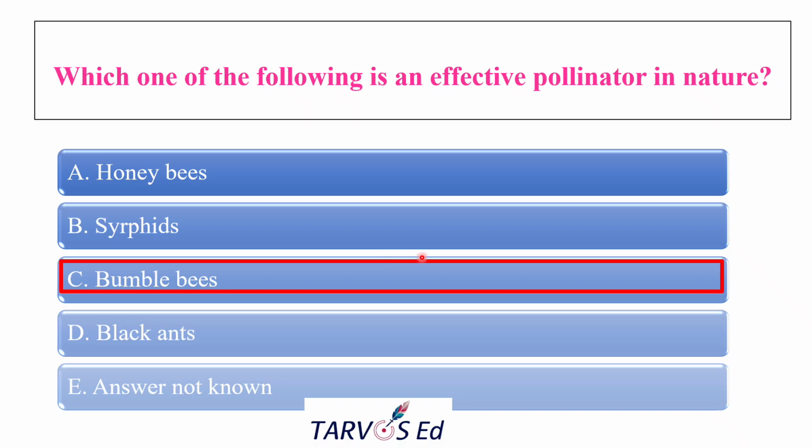Honeybees can't do this, because they are poor pollinators for these crops. And also bumblebees have a larger body size, big and furry, and they can carry a lot of pollen on their bodies, right?